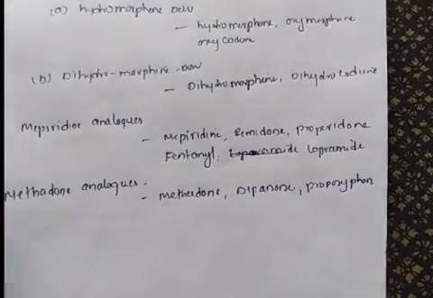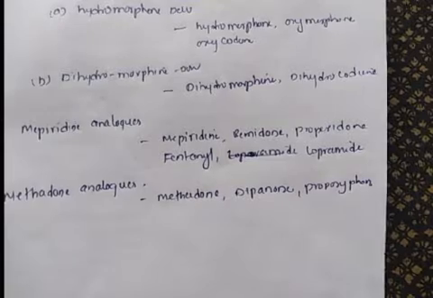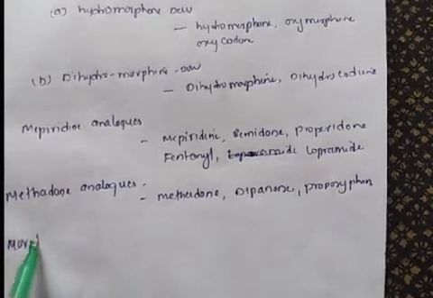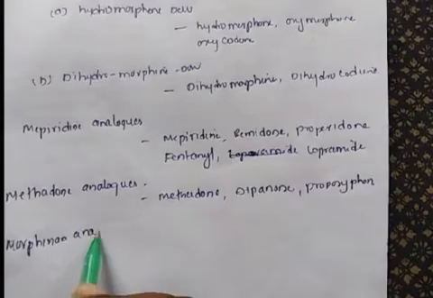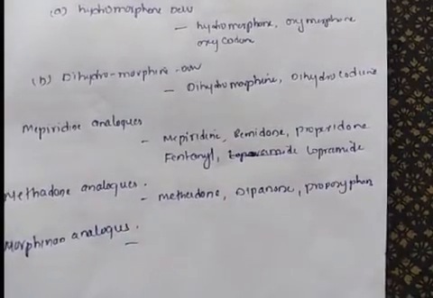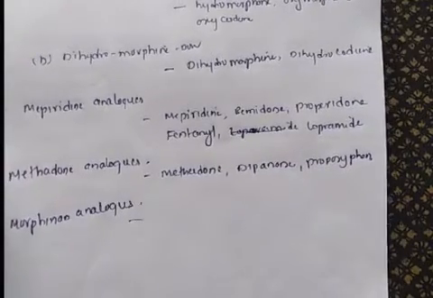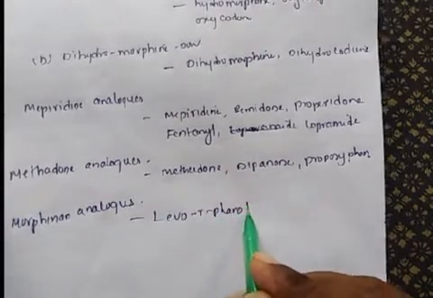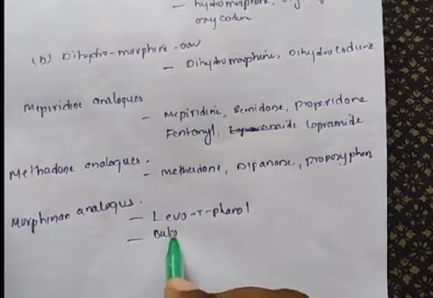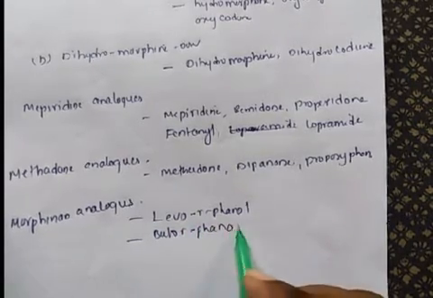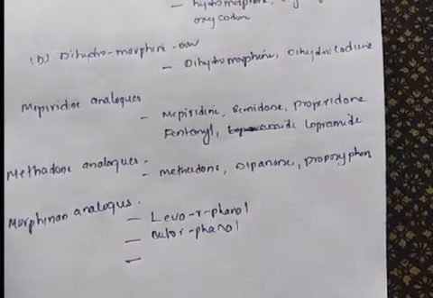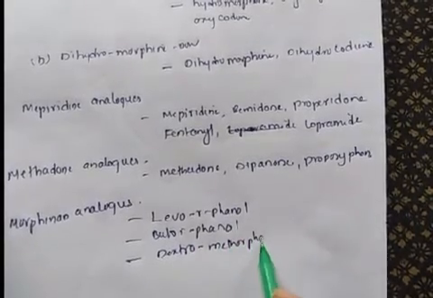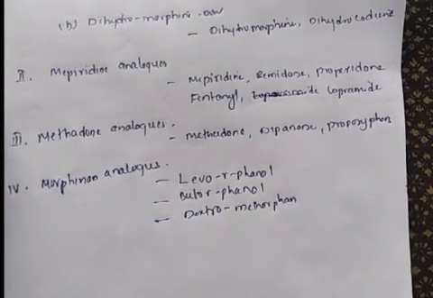These are the drugs which come under the methadone analogs. And the fourth category of drugs are the morphinan analogs. Drugs which come under this category are levorphanol tartrate, butorphanol tartrate, dextromethorphan.